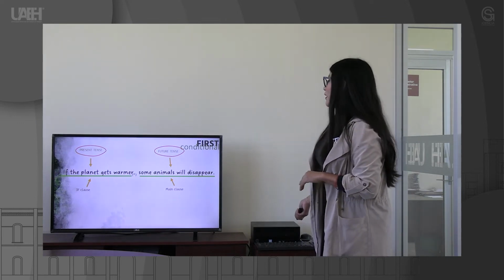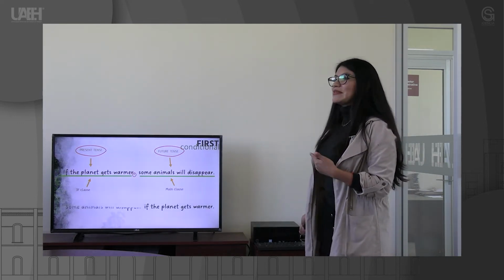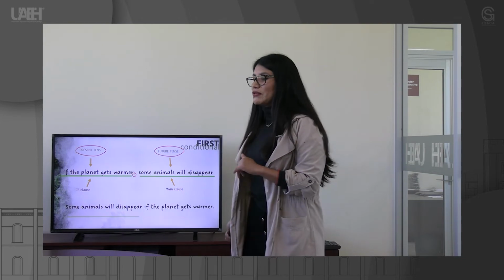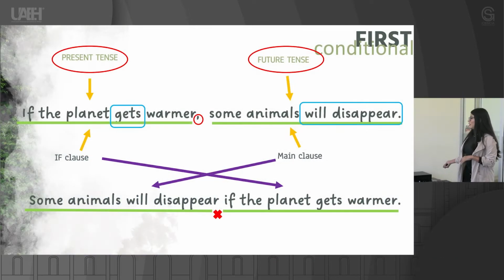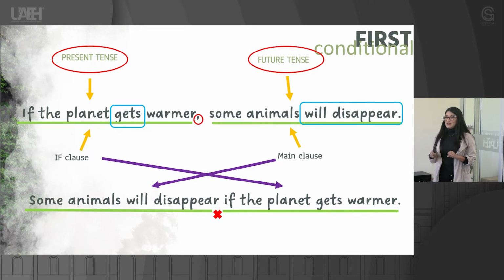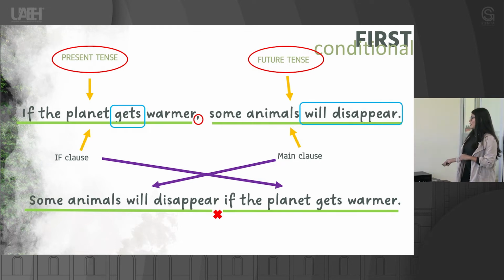That means that we can start with the main clause, followed by the if clause, and the meaning doesn't change. It's exactly the same. If the planet gets warmer, some animals will disappear. It's the same as some animals will disappear if the planet gets warmer. But in this case, if we start with the main clause, we don't need a comma to separate them.